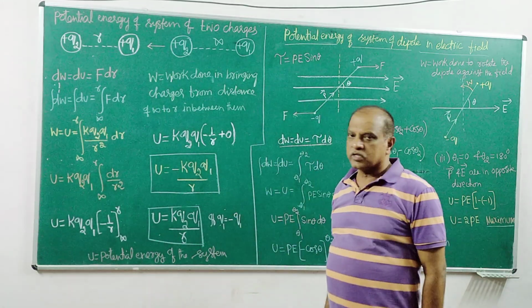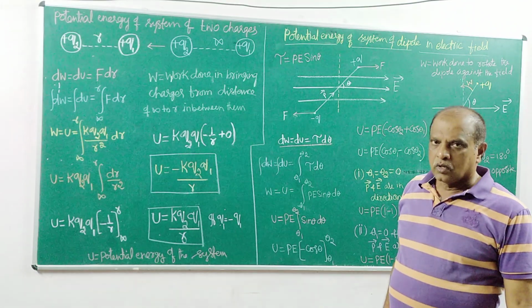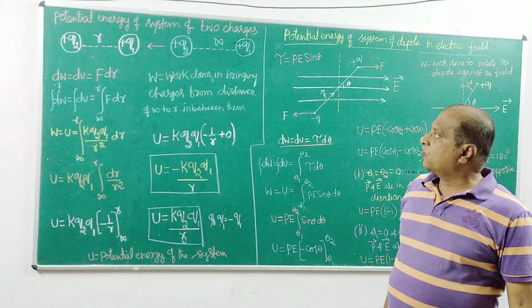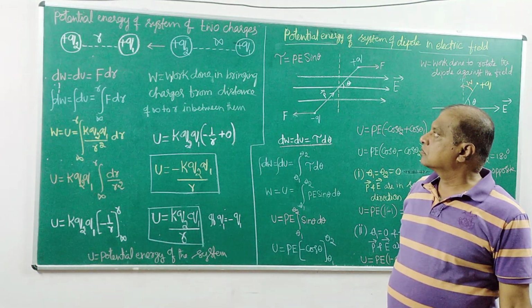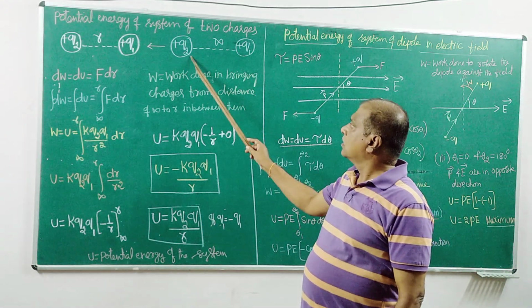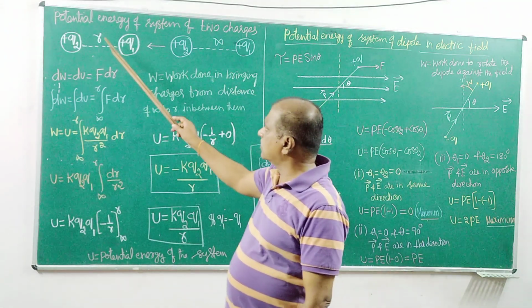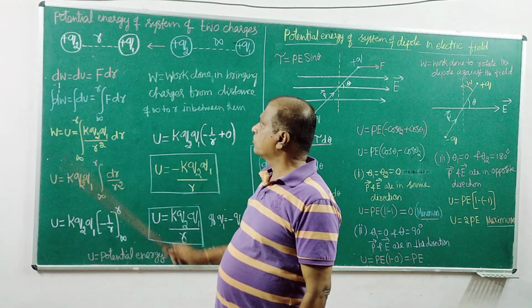What is meant by the potential energy of the system? It is the amount of work done in bringing the charges from a distance of infinity to a distance of r between them.